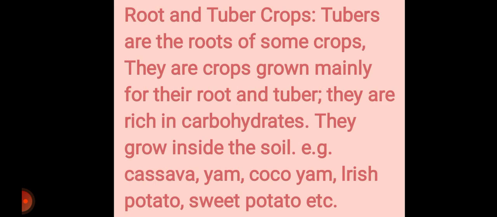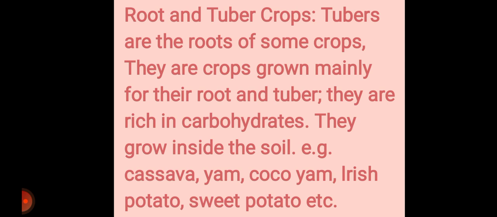All right. And next we have the roots and tuber crops. The roots and tuber crops do not grow on the surface, they grow below the earth, beneath the earth. They are grown for their roots and for their tubers. They are rich in carbohydrates. They grow inside the soil. They grow where? On top of the soil? No, they grow inside the soil.